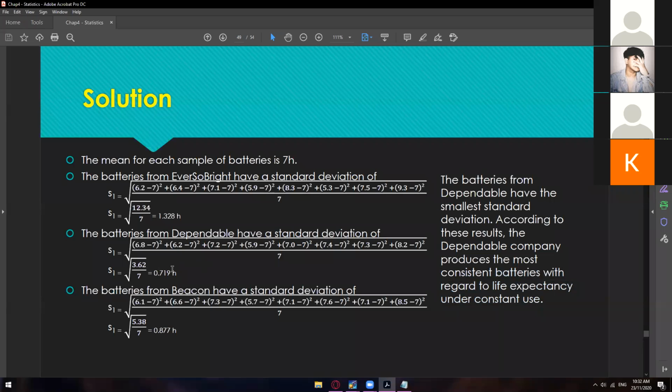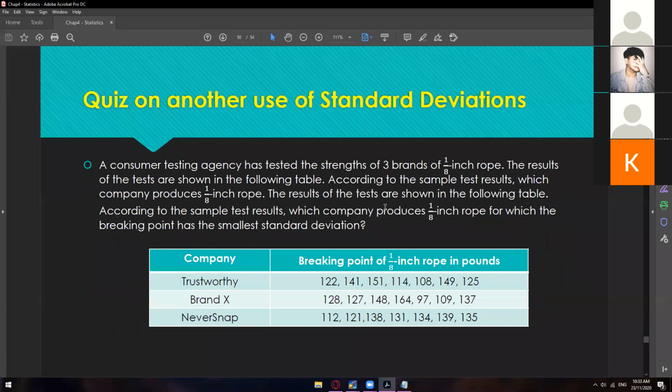use. So in here, we could say that our money is okay with the products of Dependable. Unlike the others, one has a deviation of 1.32 and then this one is 0.877. Though this one is already acceptable, of course we will choose the most consistent, which is the Dependable, right?